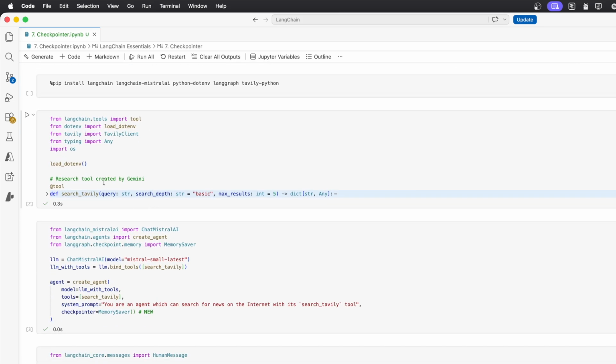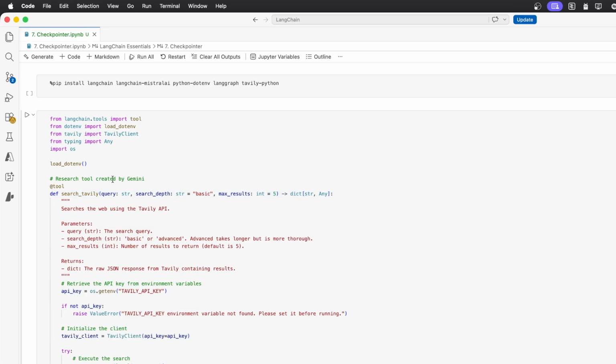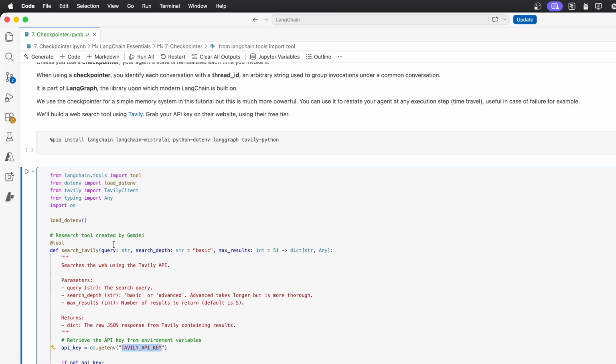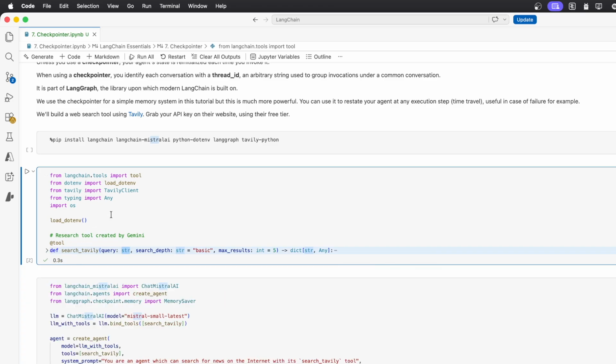If we look at the tool, this time I asked a different LLM to generate it. I asked Gemini, but we can see that it expects the API key to be named Tavily_API_key. So be sure to respect this naming convention when you add the API key to your .env file. Our agent will be able to pass a query, a string, to search the web, and it can also pass a few other parameters like the number of searches to perform. Apart from that, this is a very basic web search tool that works very well. So let's just execute this cell.